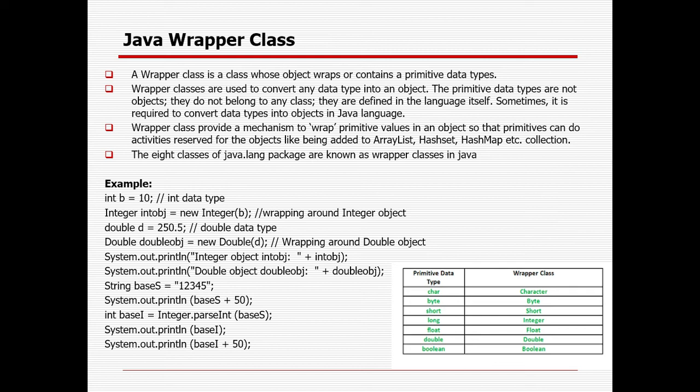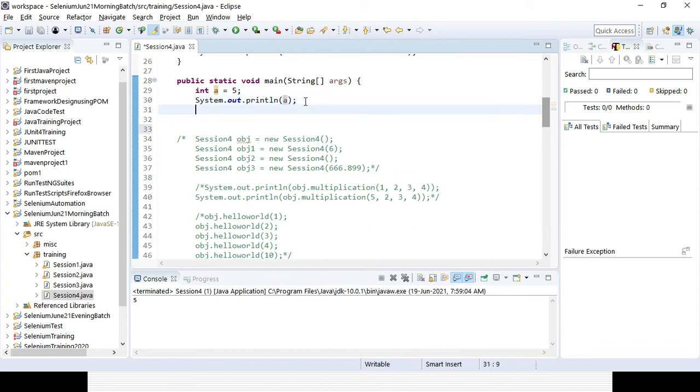Now I can convert them, right? For the integer I will be using the Integer wrapper class. That's how I can convert a normal, primitive data type to a relevant object. So for the integer, I will use the Integer wrapper class, and then, suppose, intObject equal to new Integer. That's how we can create an object with the help of the new keyword.